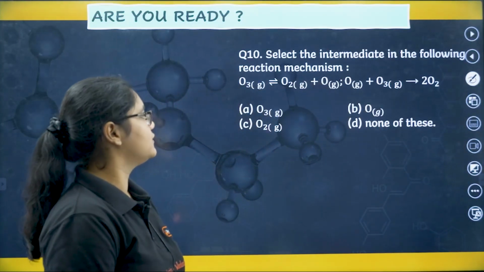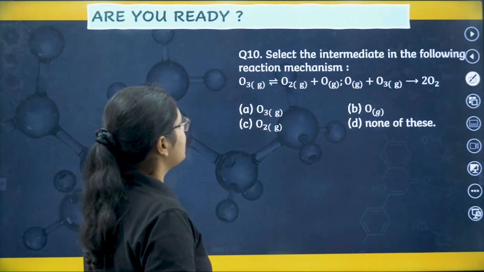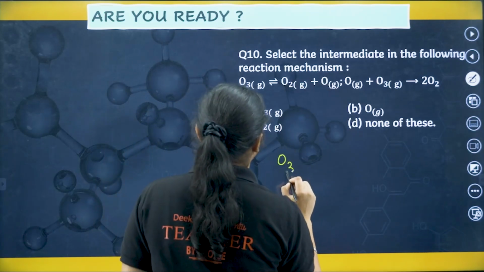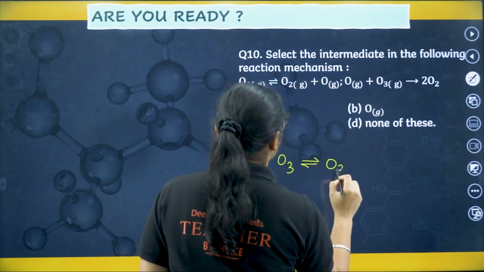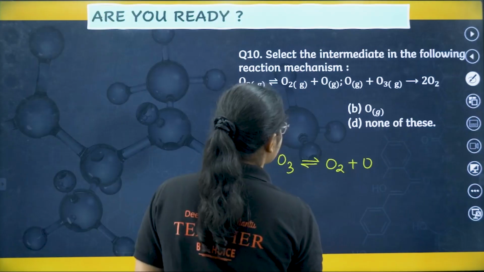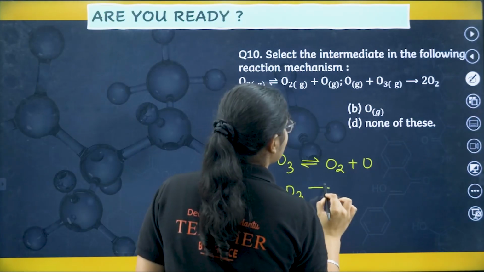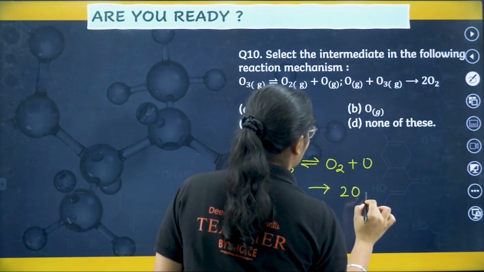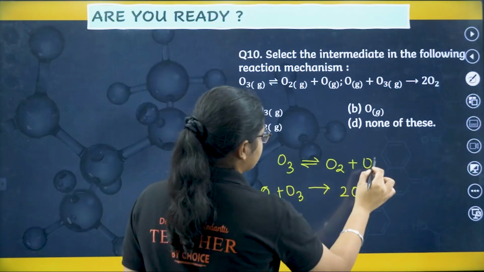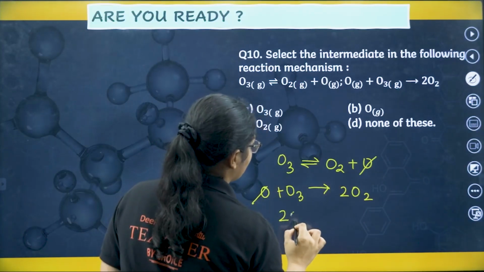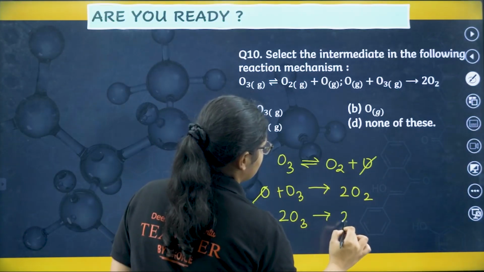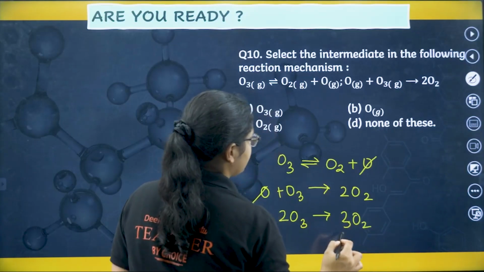Select the intermediate in the following reaction mechanism. Intermediate. So if I just add this reaction, O3 gives me O2 plus O. Here I have O plus O3 gives me 2O2. Okay, so I can add these two, so you can see I'll get 2O3 gives me 3O2. Right, this is the reaction.